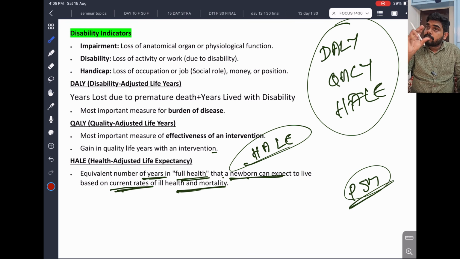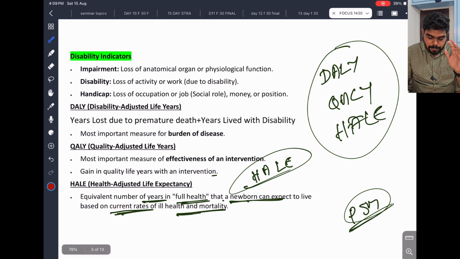And he got this disease and he died, and he was supposed to live around 70 years, but he lived only 50 years. So he lost 20 quality years. That is disability adjusted life years. So these are very important. Definitely they will ask questions from this area.